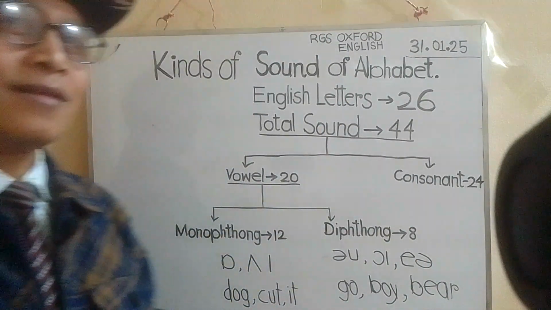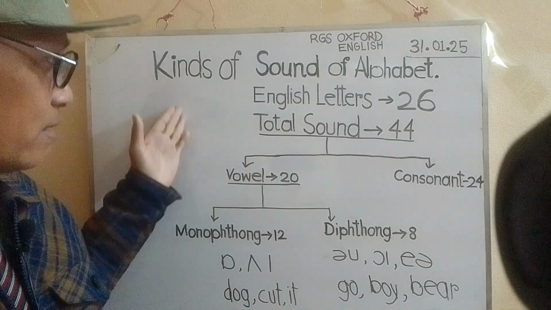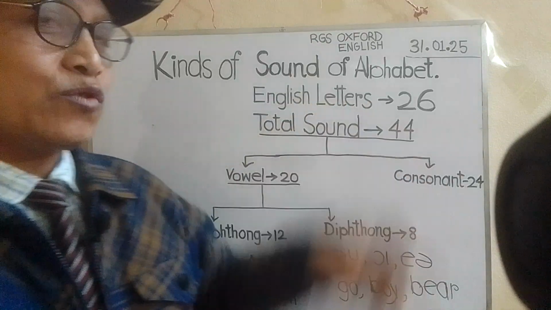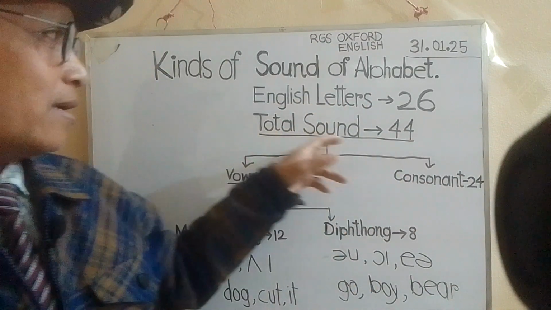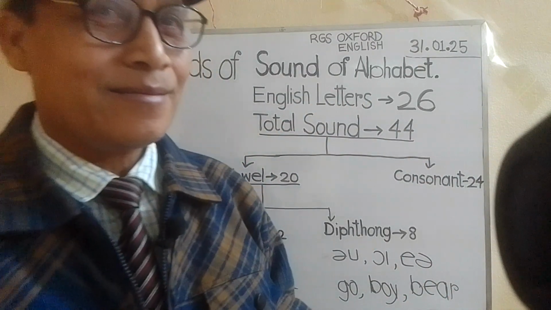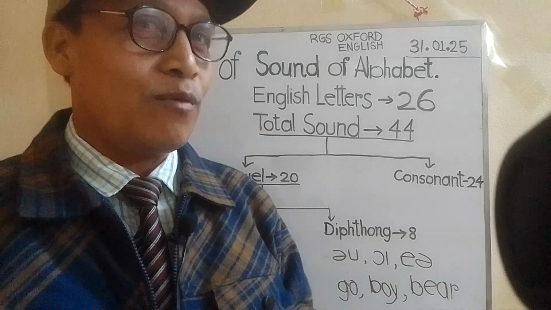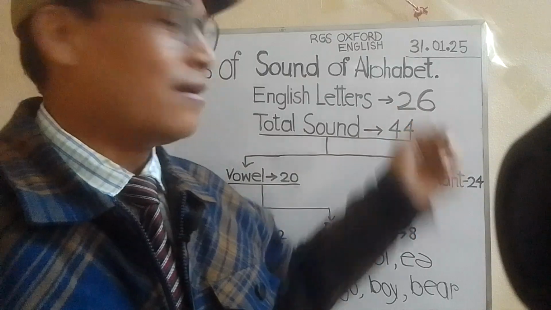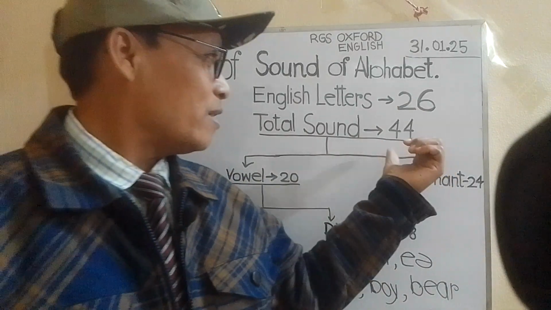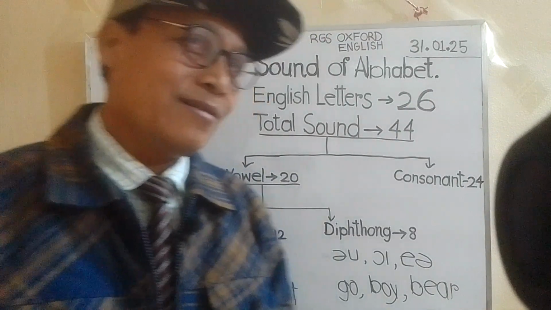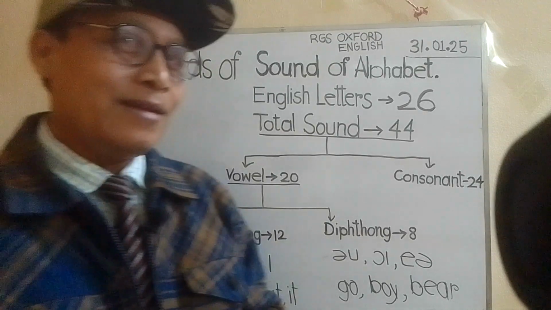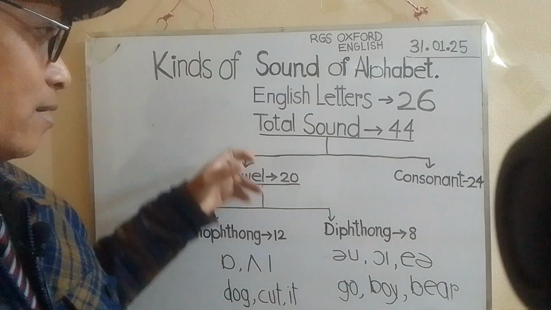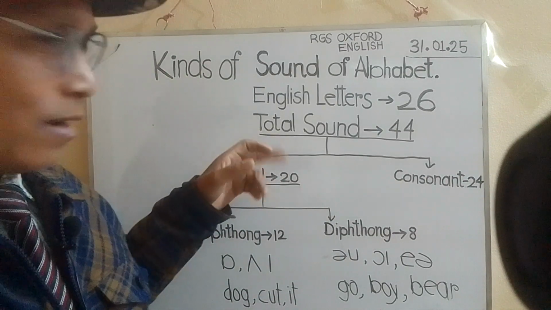Now let's come to a main point. You see here the English letters 26. The total sound 44. It is amazing. It is wonderful. It is surprising that the sound is more than the letters. Really it's surprising something. Now, let's come to our main point and we'll discuss one by one.